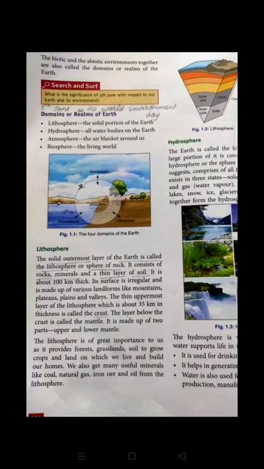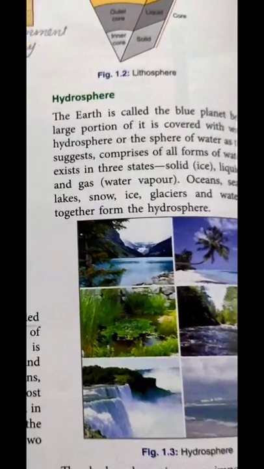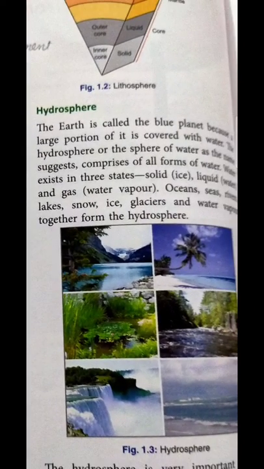Moving further, we now discuss the second domain, that is the hydrosphere. The word hydrosphere represents the water on the earth. We all know that water is a very essential part of our life, and water further comprises three forms, that is solid, liquid and gas. Solid represents ice, liquid represents water, and gas represents water vapor.